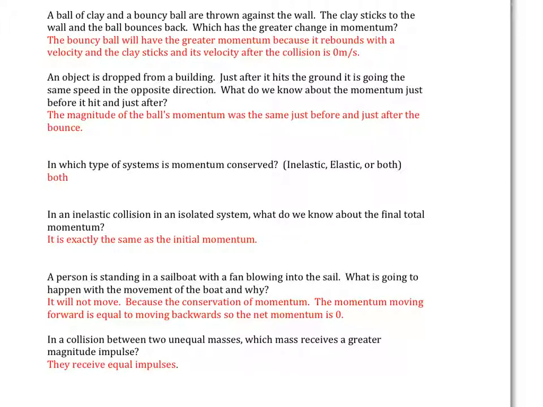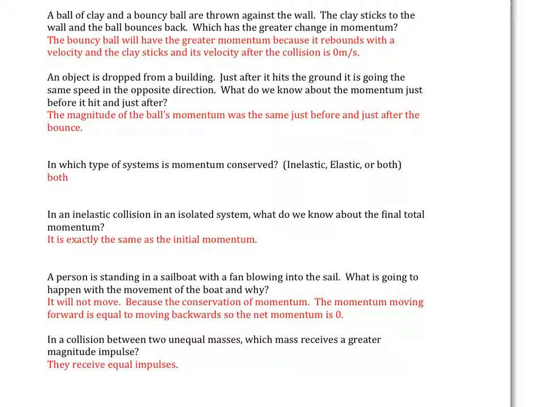So its change in momentum went from whatever momentum it had to 0. The bouncy ball that bounces back had momentum going in and momentum going back. So the greater change in momentum is in the bouncy ball.